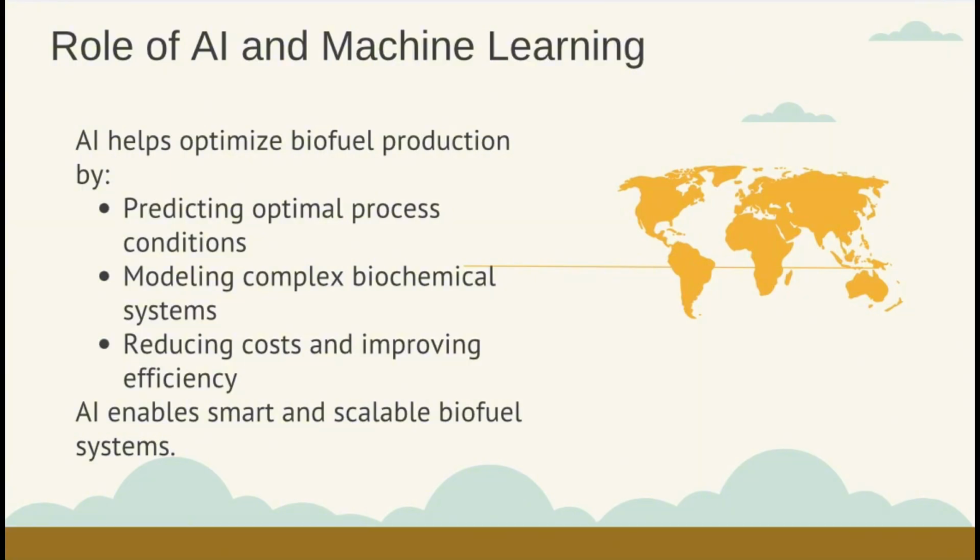So next part is about the role of artificial intelligence. Artificial intelligence is increasingly being applied in biofuels research and production. AI can also analyze the large and complex datasets generated during the bioprocesses. Using predictive models, AI can help determine optimal operating conditions such as temperature, pH, or nutrient concentrations. This improves production efficiency while reducing operational costs.